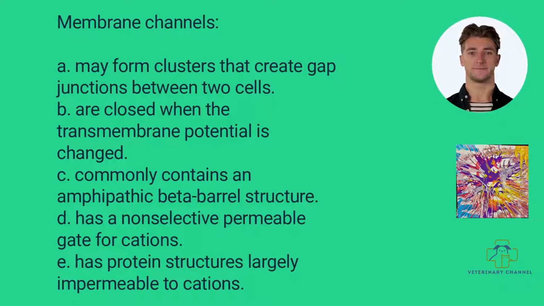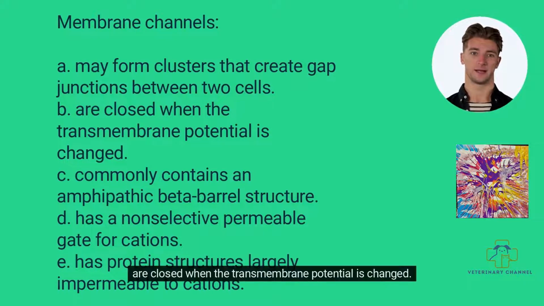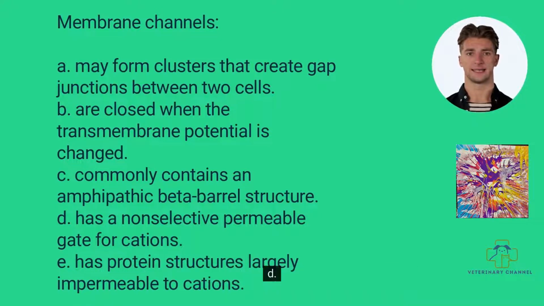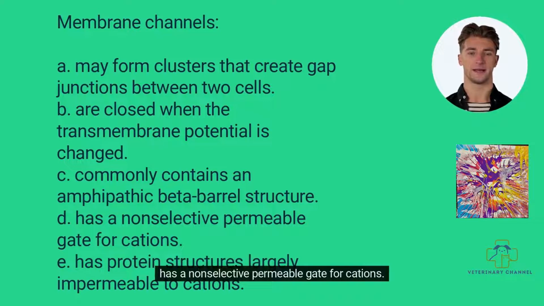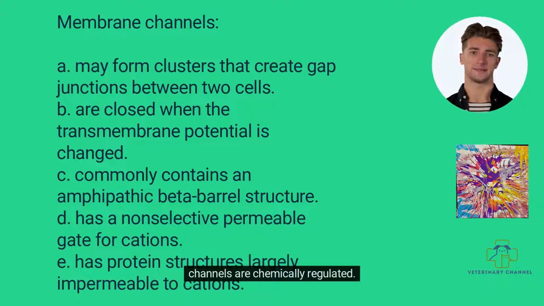This is question 15. Membrane channels: A. May form clusters that create gap junctions between two cells. B. Are closed when the transmembrane potential is changed. C. Commonly contain an amphipathic beta barrel structure. D. Have a non-selective permeable gate for cations. E. Have protein structures largely impermeable to cations. The correct answer to this question is A. Membrane channels are quite specific. Voltage-gated channels are controlled by a change in the transmembrane potential, but nicotinic acetylcholine channels are chemically regulated.